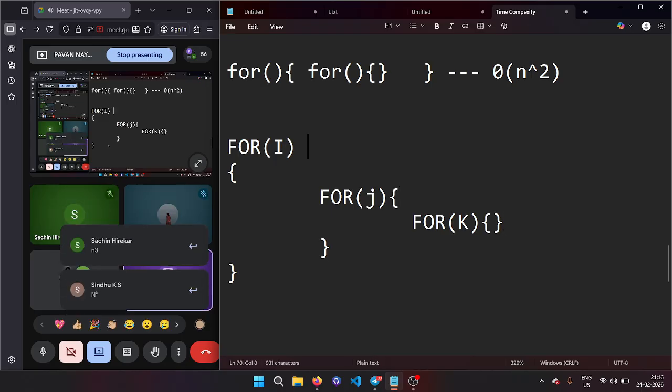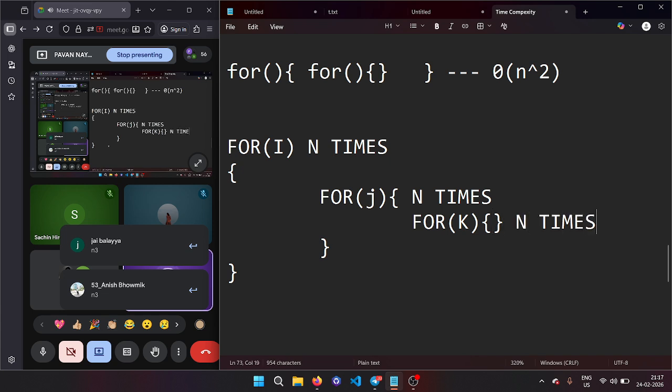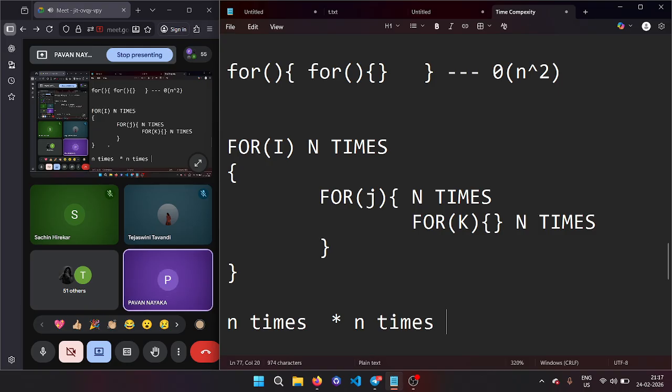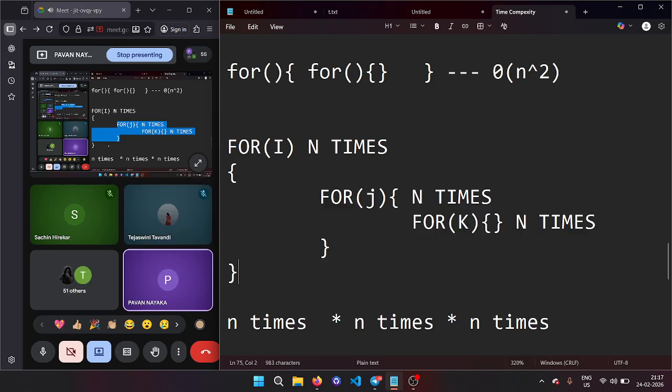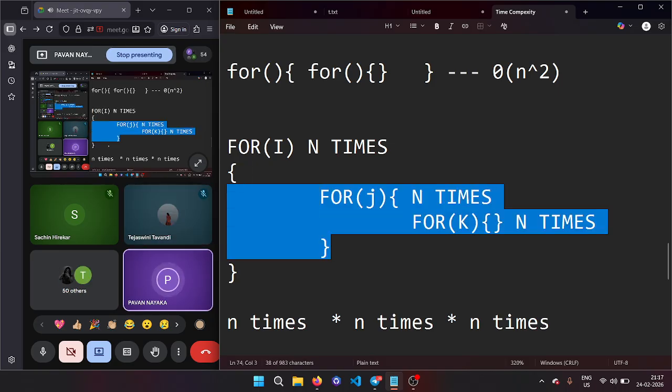Let me say this is going to run n times, this is also going to run n times, and this is going to run n times. So what is the time complexity? N cube. Why is it n cube? Because my I runs n times, for every value of I, J will run n times, and for every value of J, K will run n times. You already know one loop running inside the other is order of n square.